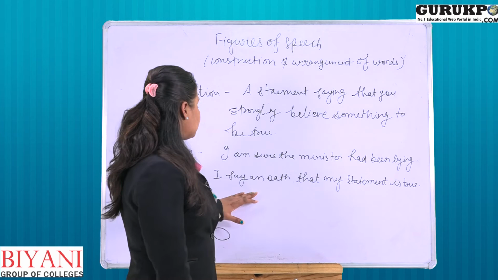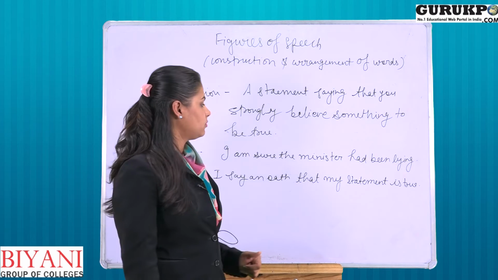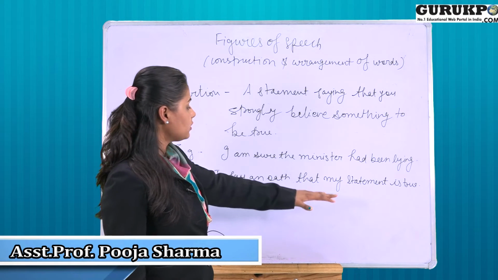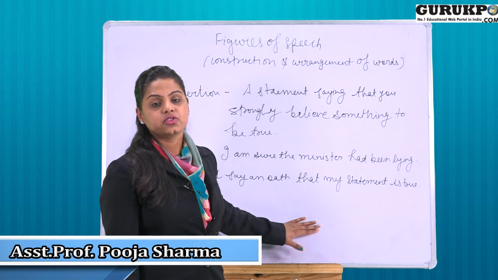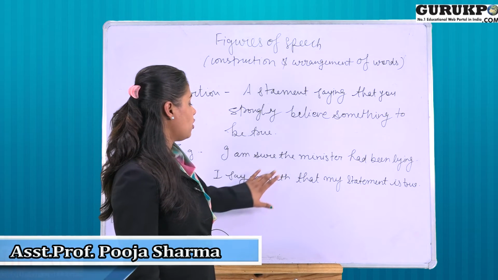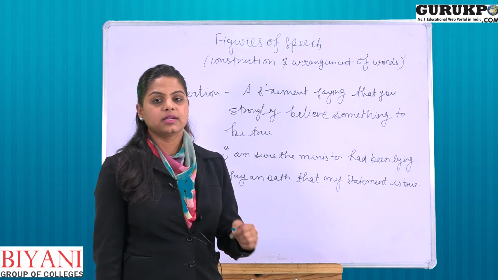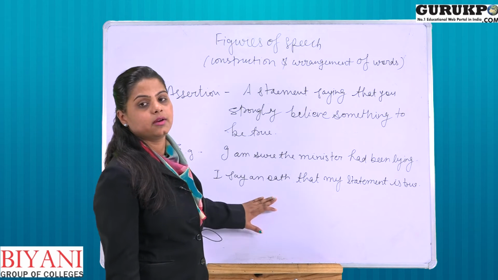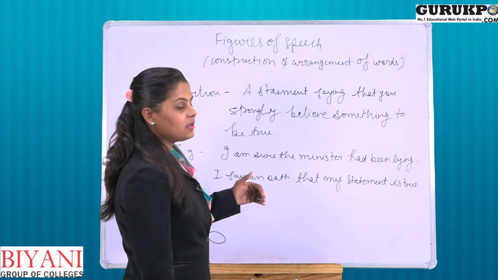Okay, the next is, I say an oath that my statement is true. Here also is the use of assertion, because the word oath is actually considered as a pledge. Okay, so he is using assertion here because this is also the statement that this particular person is strongly believing.